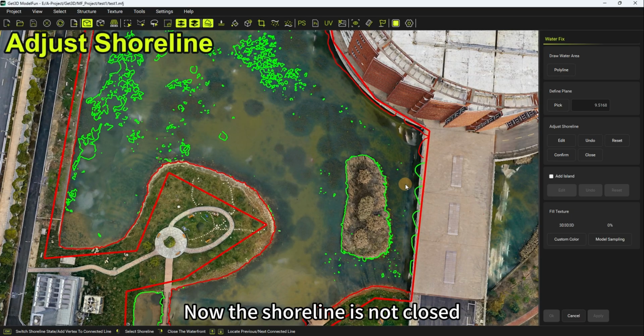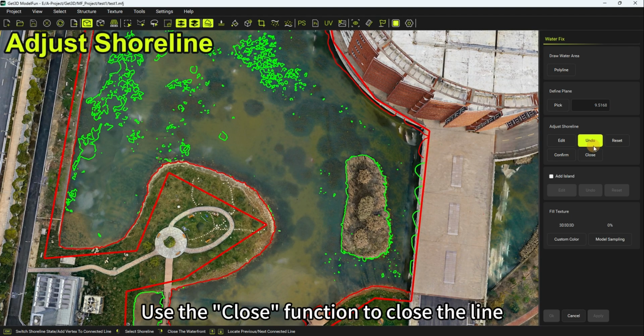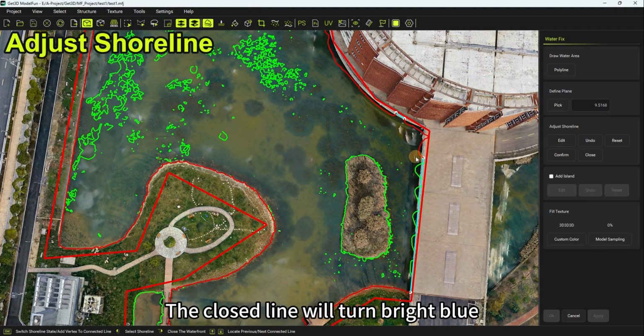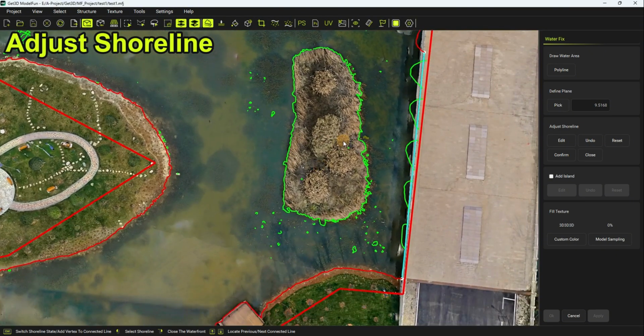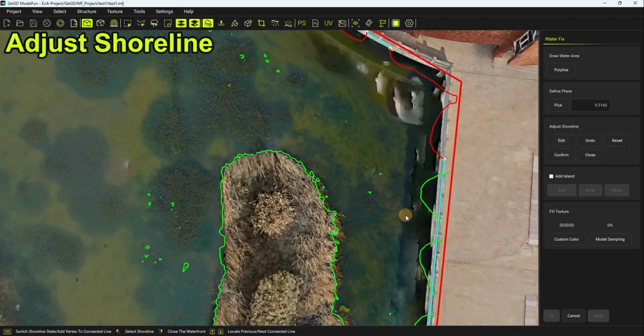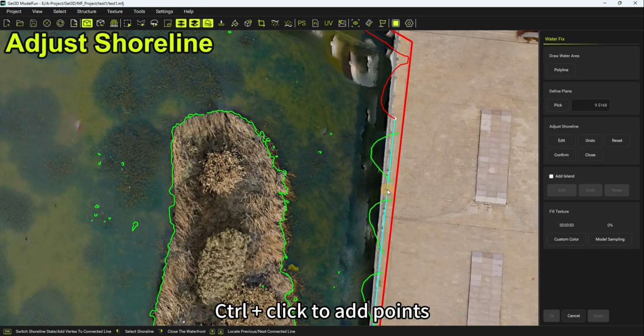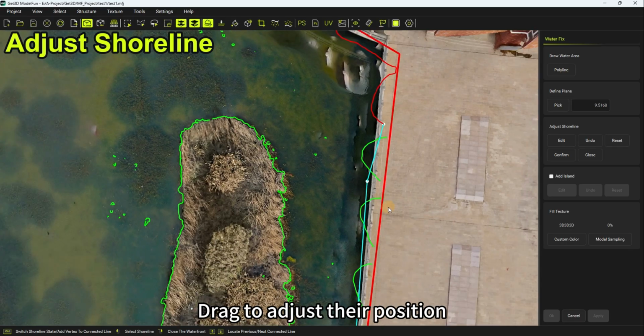Now the shoreline is not closed. Use the Close function to close the line. The closed line will turn bright blue. Ctrl+click to add points. Drag to adjust their position.